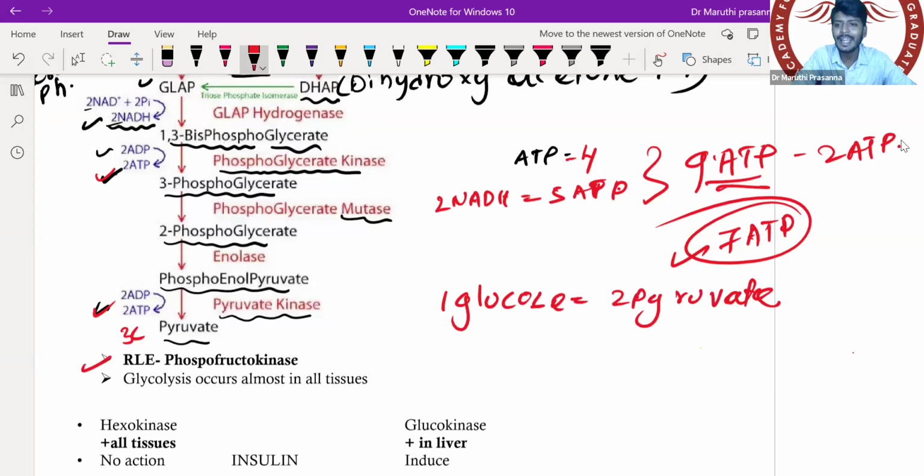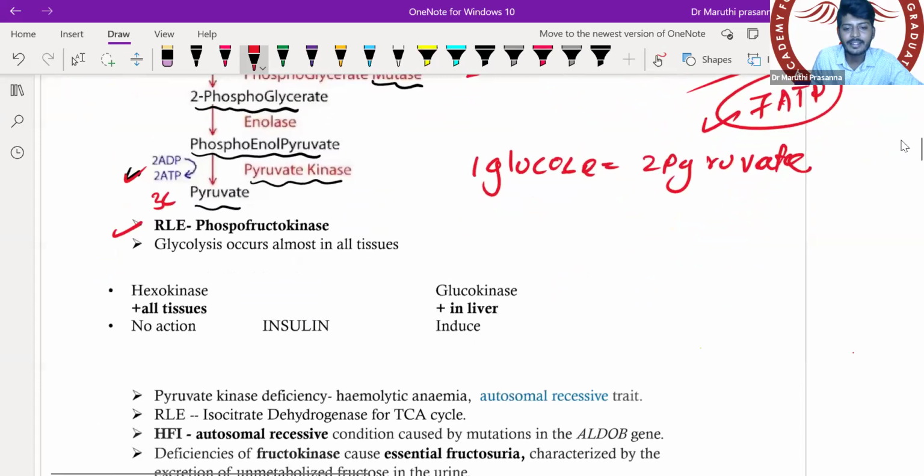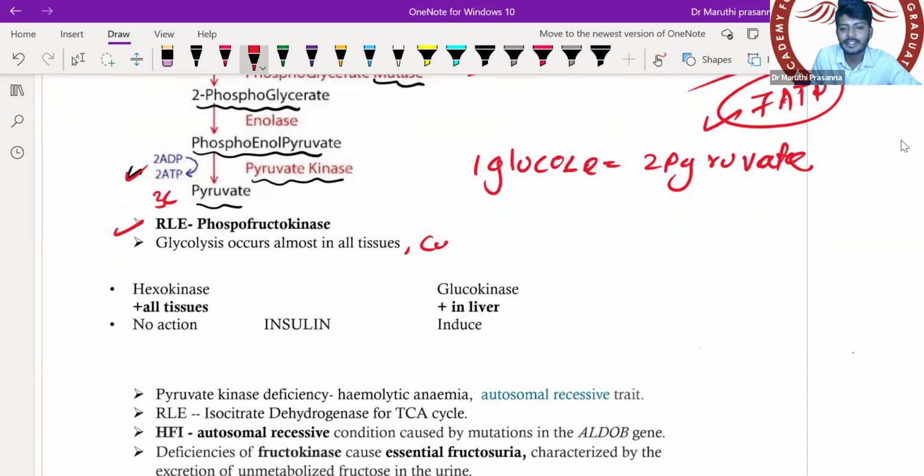Phosphofructokinase is the rate limiting enzyme. Now there is an important question which will come. Where does this cycle take place? It takes place in the cytoplasm of almost all the cells. So don't get confused whether it is in mitochondria or cytoplasm. It is the cytoplasm. What is glycolysis? Conversion of glucose to pyruvate.